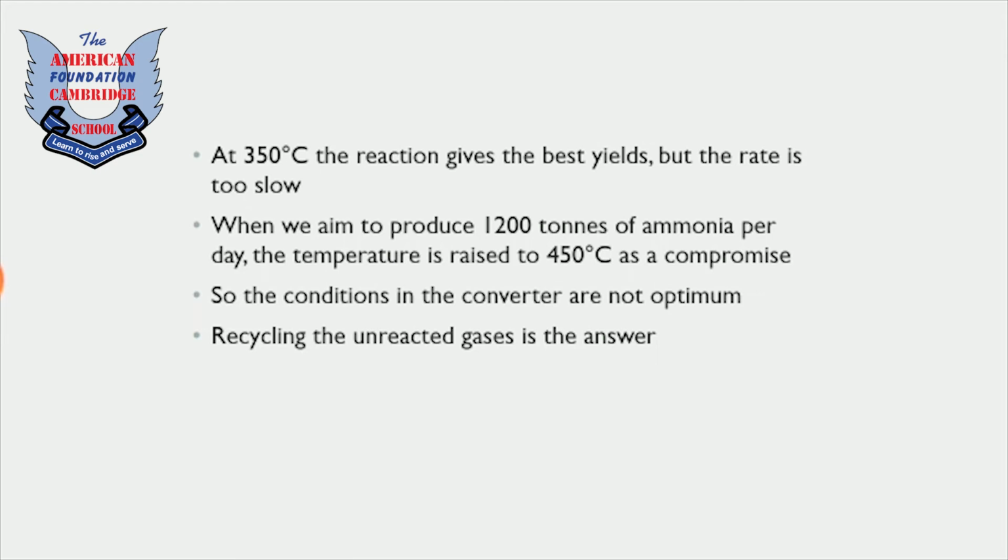So the conditions in the converter are not optimum, and we also recycle the unreacted gases, because not all the hydrogen and nitrogen molecules are converted into ammonia and many molecules are left. So we recycle them so that they can react again.